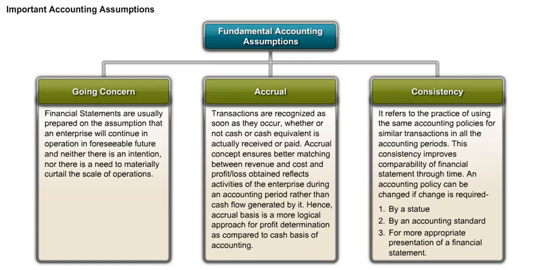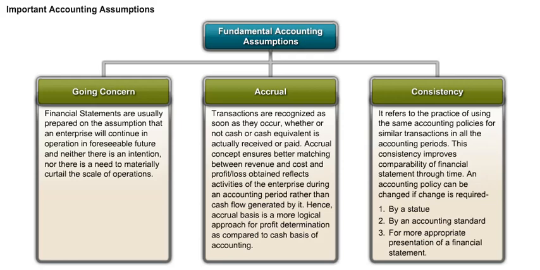The accounting policy should not be changed unless it is required by the statute or by the accounting standard, or the accounting policy is required to be changed to give a more appropriate presentation of the financial statement. Unless any of the three reasons is there, the accounting policy should continue for all accounting periods.